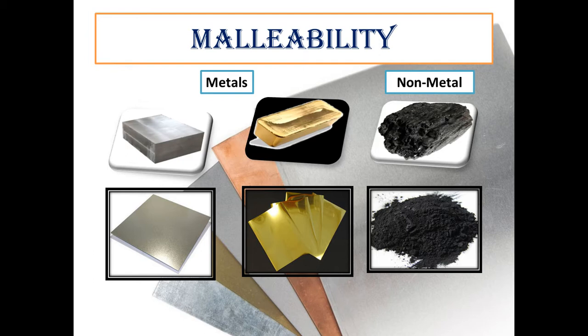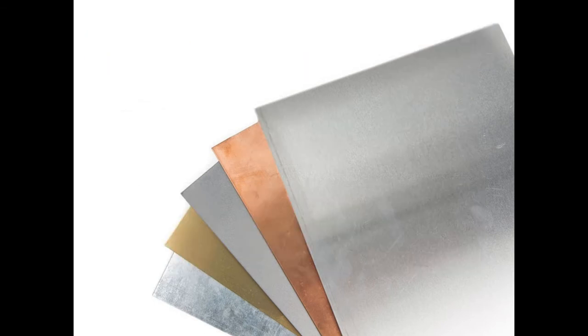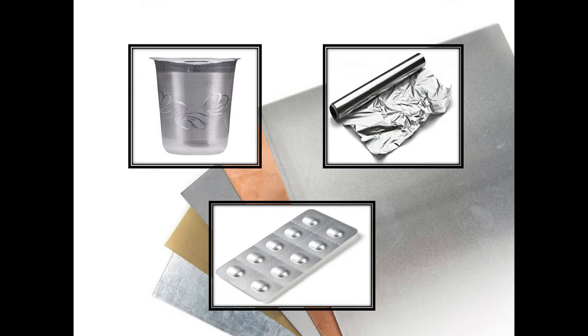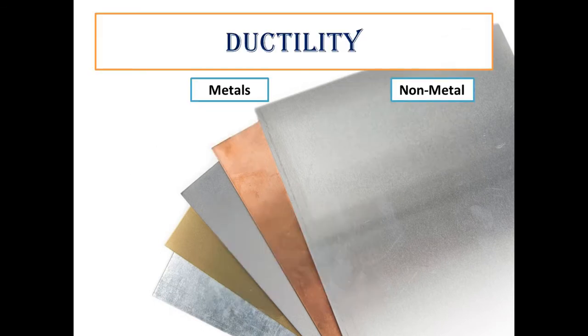Because of these properties of metals, they are very useful to us. For example, aluminium foils are used to wrap food. They are also used to make medicine wrappers. The iron sheets or aluminium sheets are also used to make utensils like a glass, you can see in the picture. Okay, students? So the next property of metals is ductility. Now what is ductility? The property by which metals can be drawn into wires. That is called ductility.